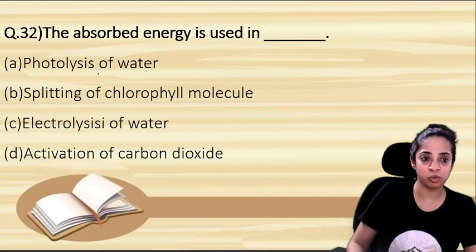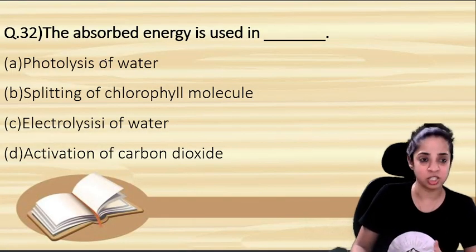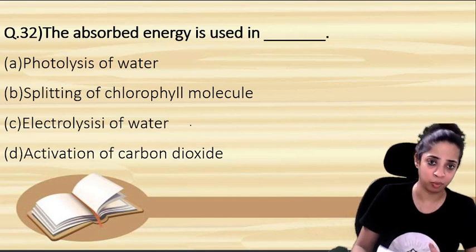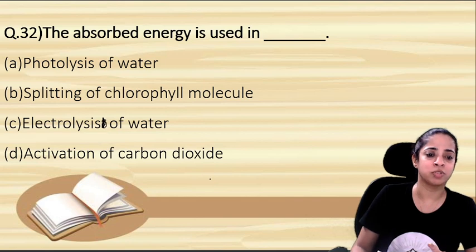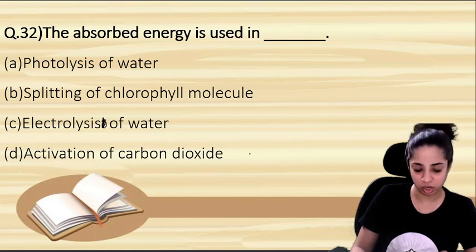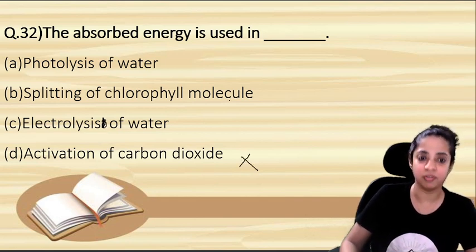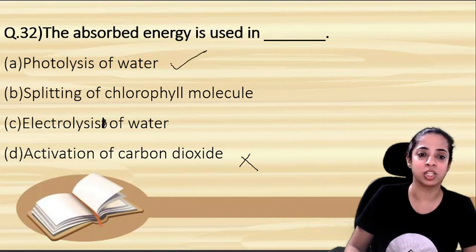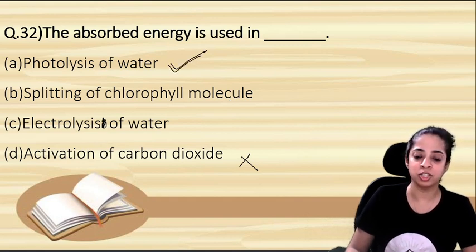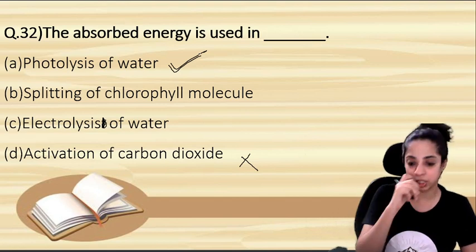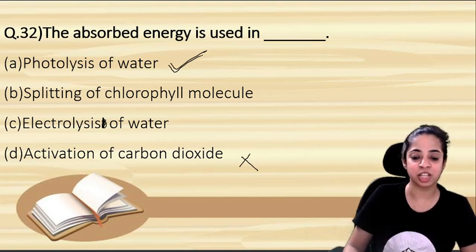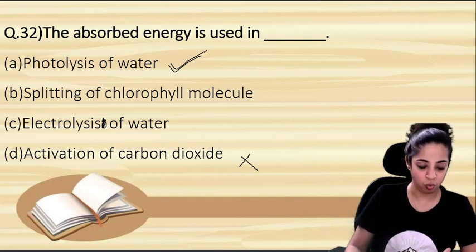So this is used, is it used in photolysis of water or splitting of chlorophyll molecule or electrolysis of water, or is it used in activation of carbon dioxide? Activation of carbon dioxide is not there anywhere. So the answer is photolysis of water. So the absorbed energy is used in splitting the water molecule into two components, hydrogen and oxygen. And as this reaction takes place in presence of light, it is called photolysis of water.